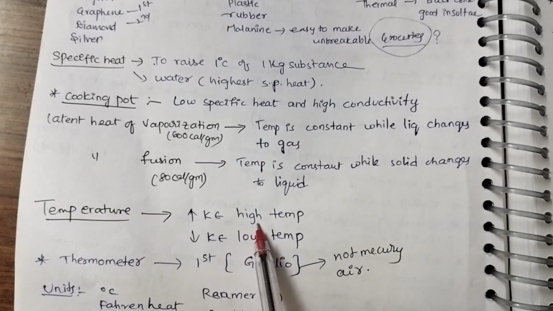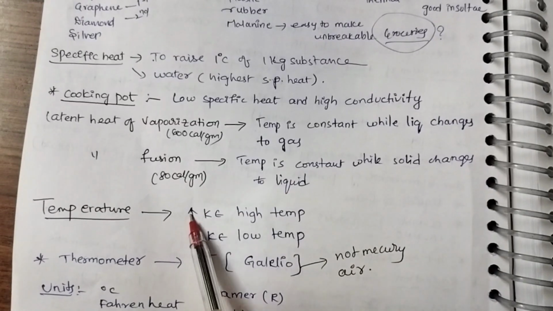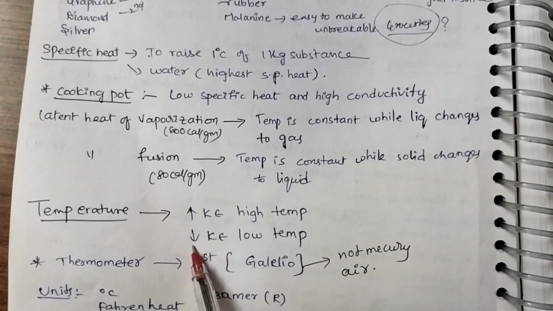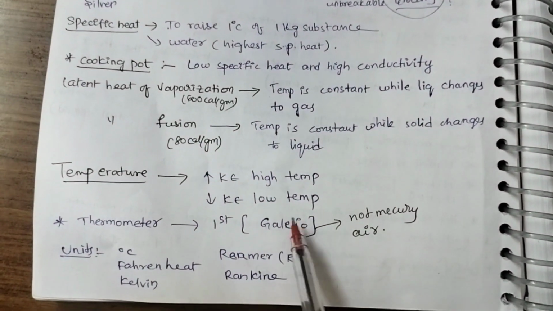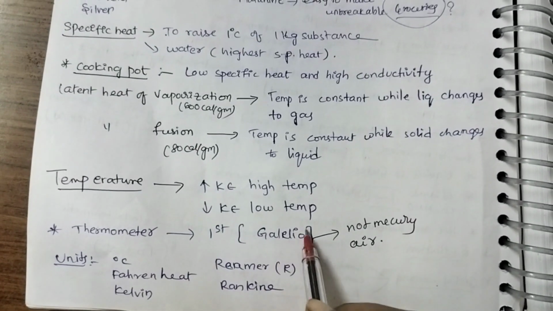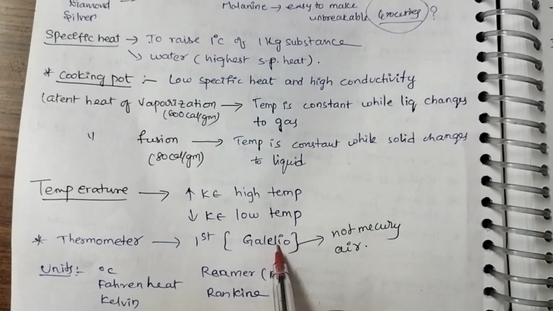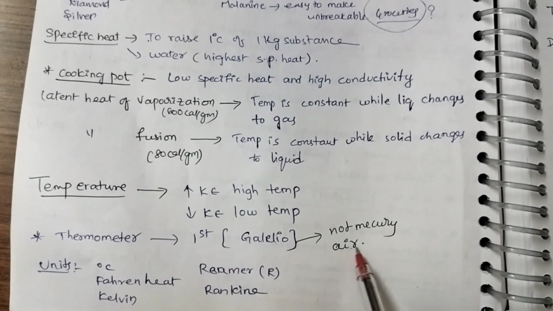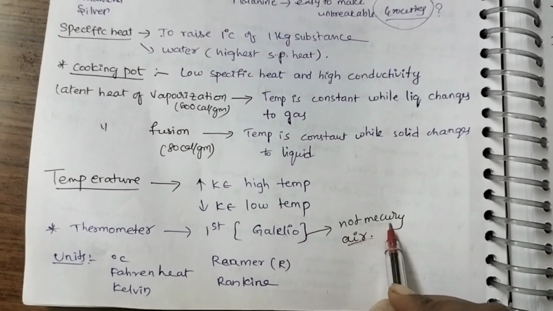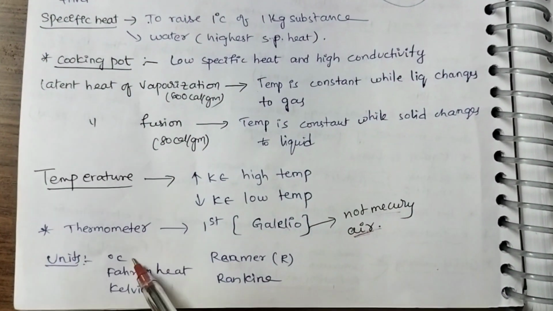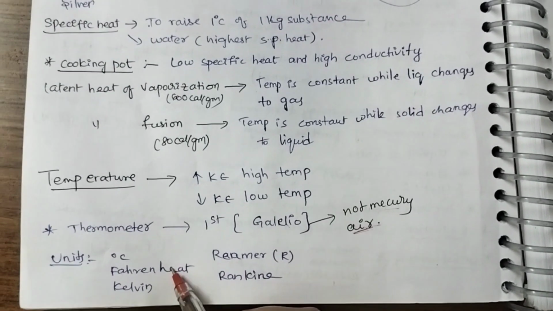Temperature: if temperature increases, kinetic energy increases. If temperature decreases, kinetic energy decreases. The first thermometer is Galileo's thermometer. In Galileo's thermometer he used air, not mercury. Units of temperature: degree centigrade, kelvin, Fahrenheit.